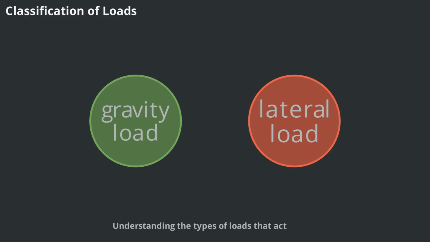Understanding the types of loads that act on structures is essential for safe design. Loads are generally classified as gravity loads, which act downward due to gravity, and lateral loads, which act horizontally. Gravity loads include dead loads (permanent), such as the structure's own weight, and live loads (temporary), such as people or furniture. Lateral loads include wind and earthquake forces, which can cause significant horizontal movement and stress in buildings.